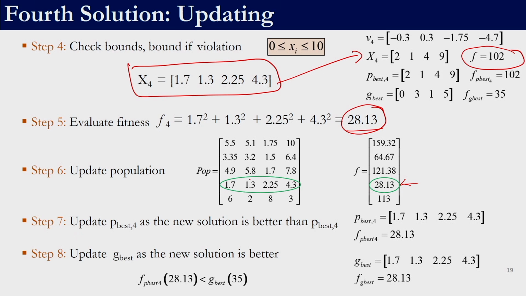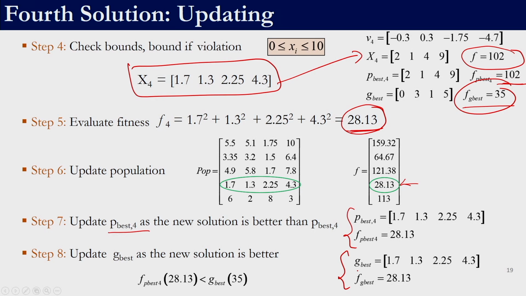Now, we need to compare the P best, right. So, the P best currently is 102 and the solution which we have is 28.3. So, it is better, right. So, we update the P best and F best, right. Similarly, in this case it happens that the newly generated solution is also better than G best. So, the G best was 35 and what we have obtained is 28.13. So, 28.13 is less than 35. So, we also update the G best, right.